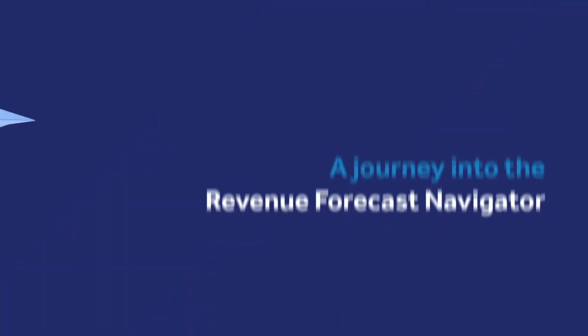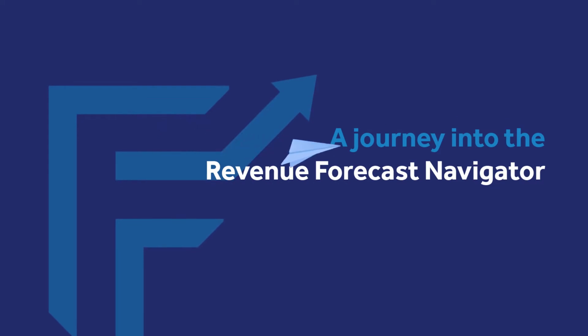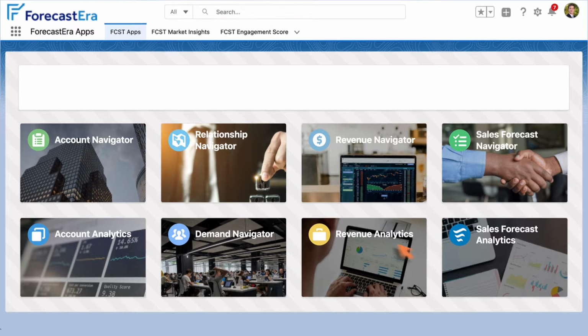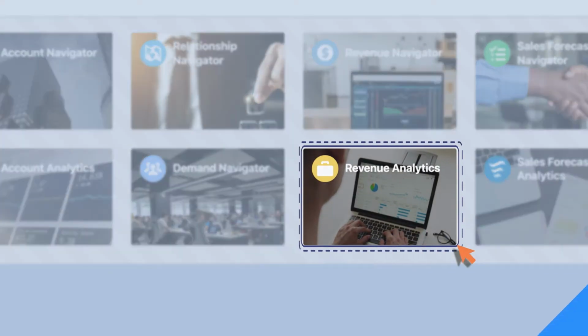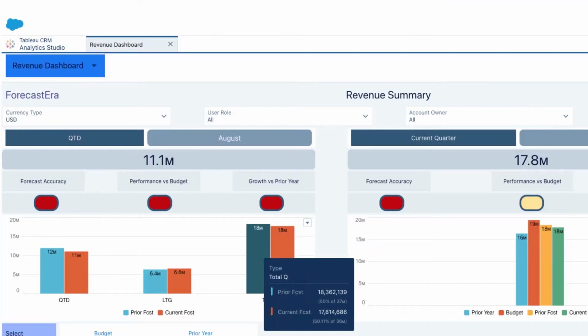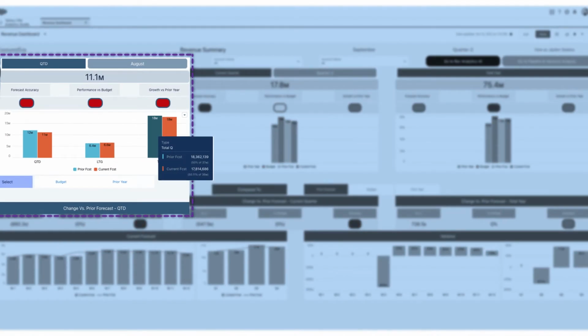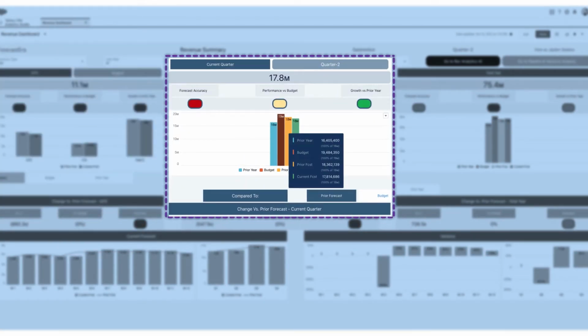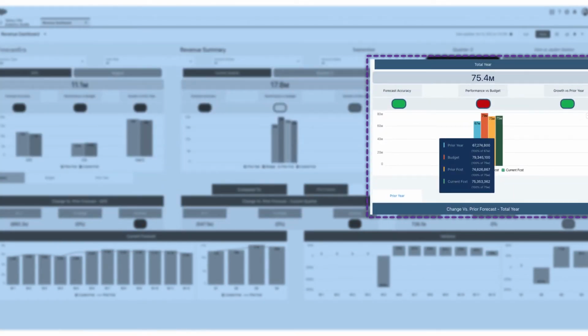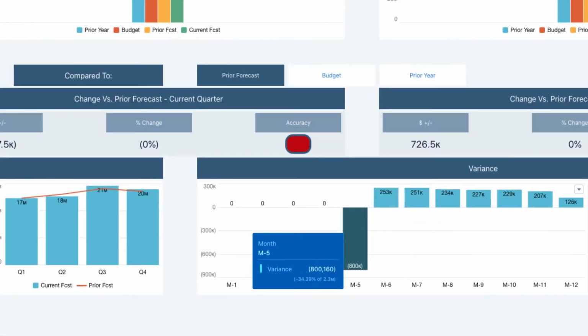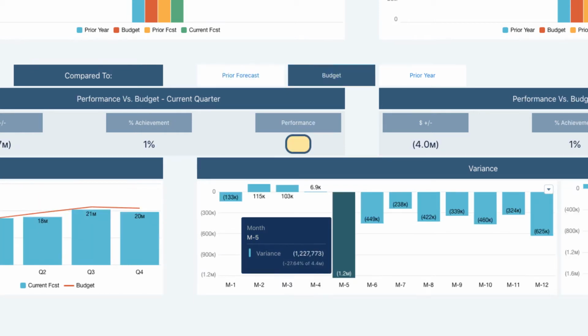She also knows that Patricia and her team will have the detailed revenue forecast ready by the end of the day. Fiona starts by looking at the analytics. On the revenue dashboard, she can quickly see a real-time summary of the quarter till date, the current quarter, and the total year forecast. Fiona sees that there is a significant variance between May actuals and the expected forecast, both versus the prior year and the budget.